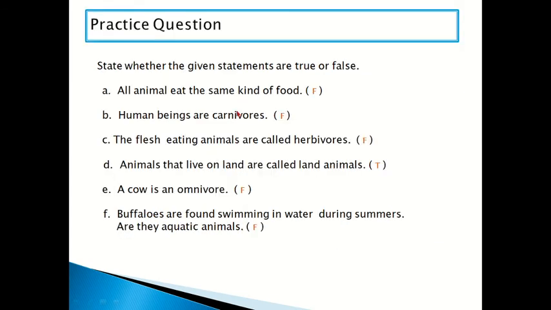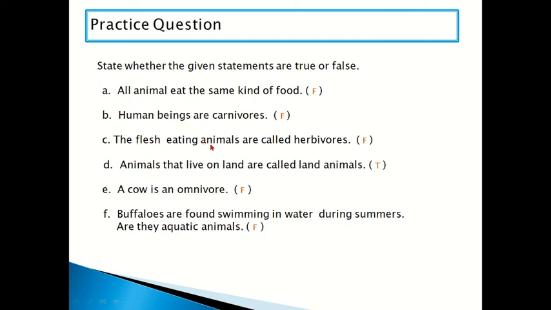Next are some practice questions related to this chapter. State whether the given statements are true or false. A. All animals eat the same kind of food. Is it true or false? Yes, it is false. Human beings are carnivores. Is it true or false? It is false because human beings are omnivores.